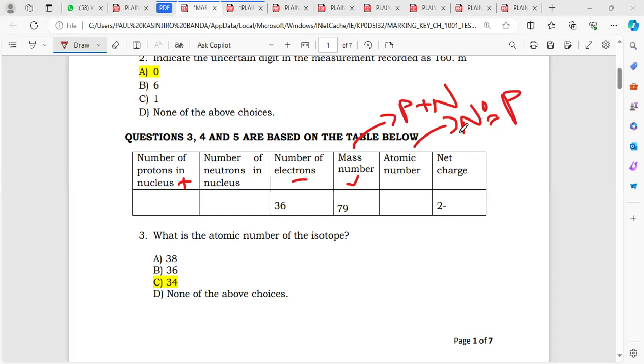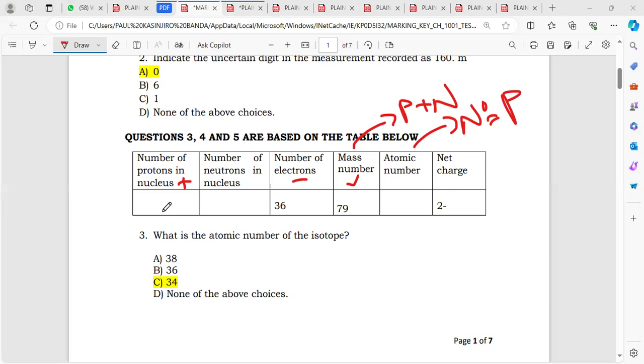All right, so I was saying atomic number is the same as number of protons, and then the net charge indicates either you have extra electrons or you have fewer electrons, okay? If you have extra electrons, then the charge will be negative. And if you have fewer electrons, the charge will be positive, right? But we know that in a neutral atom, the number of electrons should always equal the number of protons.